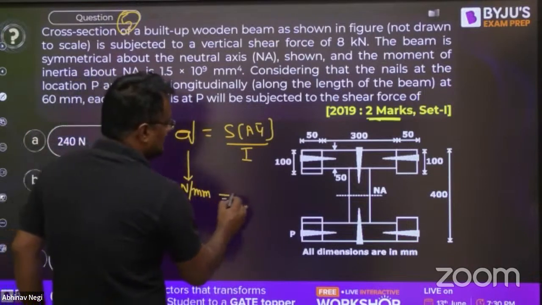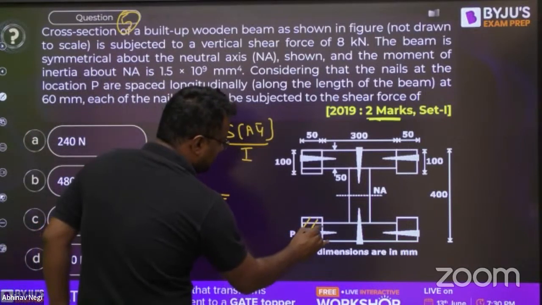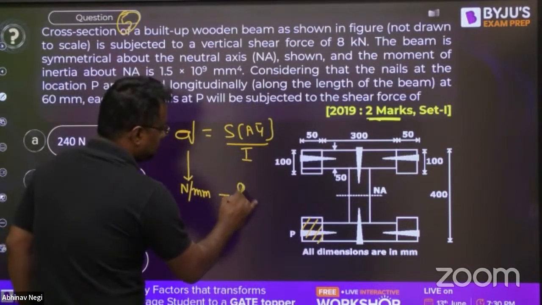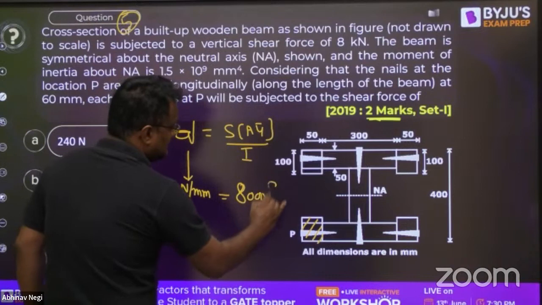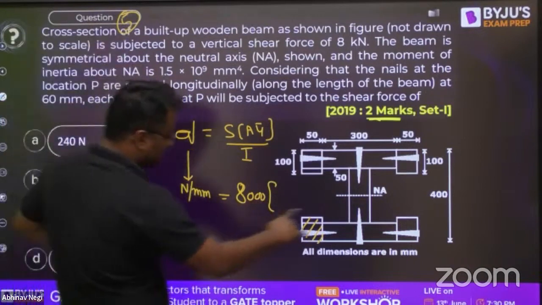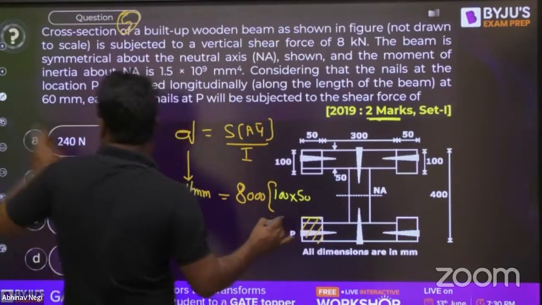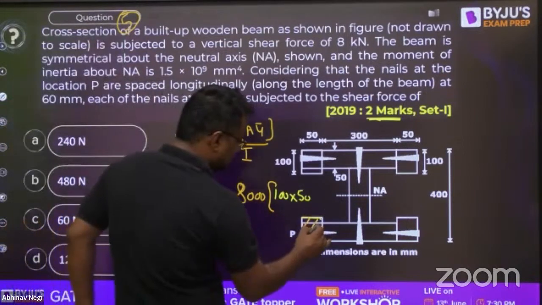Let me take this level of P. What is S? It is 8 kilonewton, 8,000. What is A? The area of this is 100 into 50.